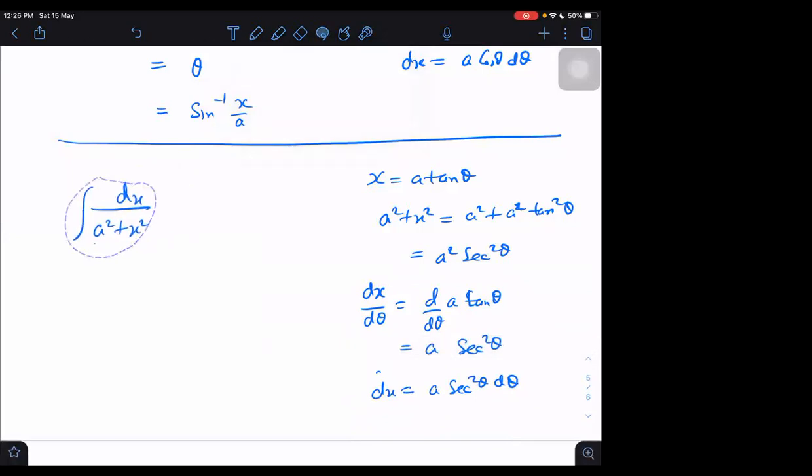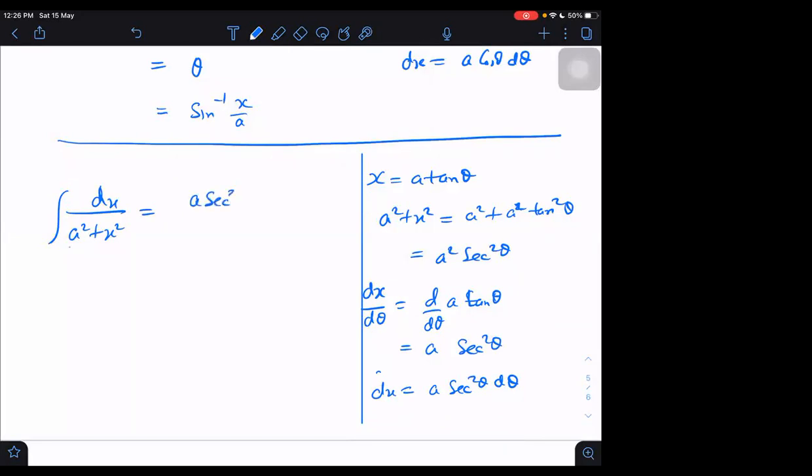Once we know this, come back to the integration now. This part is just useful for integration, but our integration will start here. What is the dx value? Dx is a secant square theta into d theta.